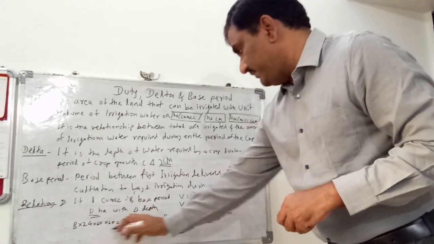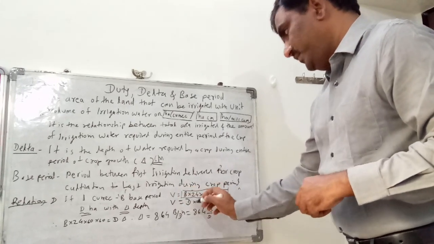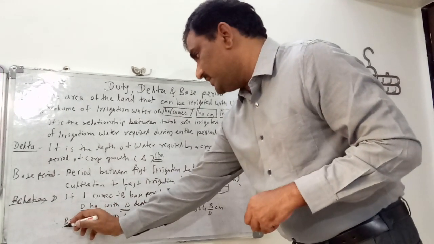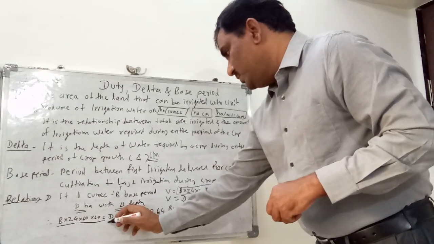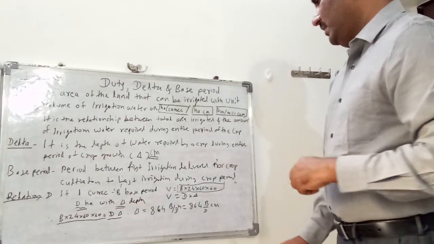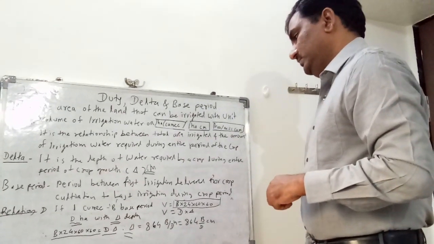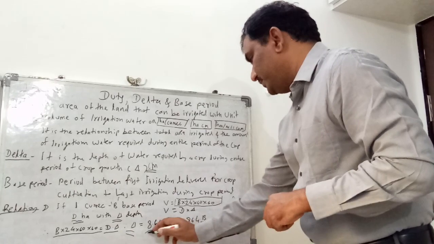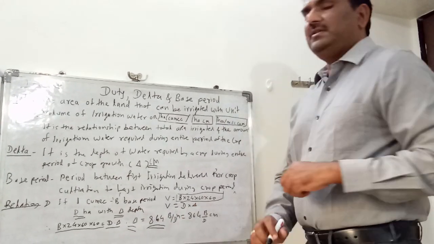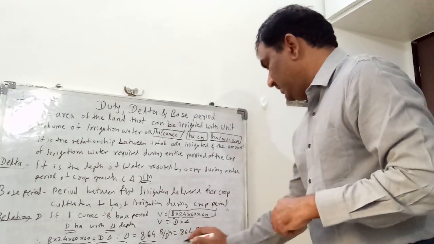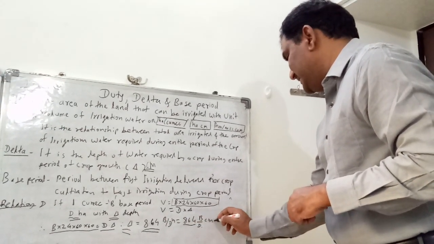If we equate these two equations, B into 24 into 60 into 60 is equal to D into delta. Means we will get delta is equal to 8.64 B upon D if we give it in meters, or 864 B upon D in centimeters.